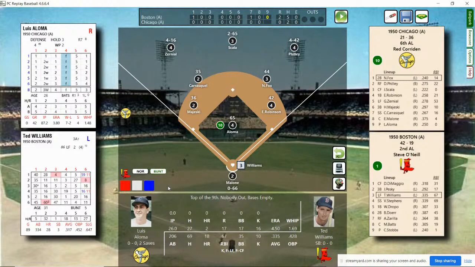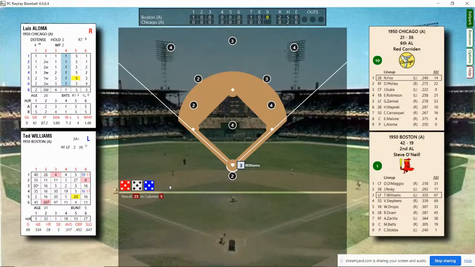Ted Williams stepping in. Ted Williams struck out, fly to left, fly out to center. Here's the pitch by Aloma. Aloma has 2 saves for the season. He has a 0-0 record. He's got a whip of 169, ERA of 4.50. Here's the pitch to Williams. Williams trots to first base. No outs, man on first.